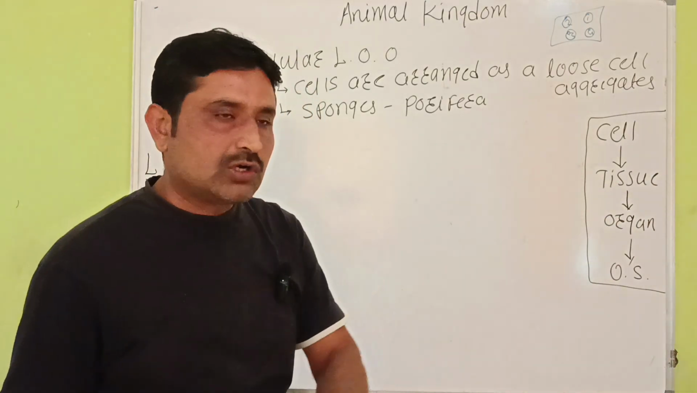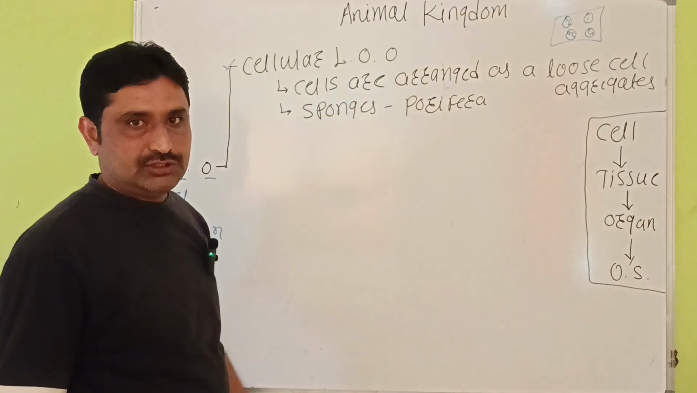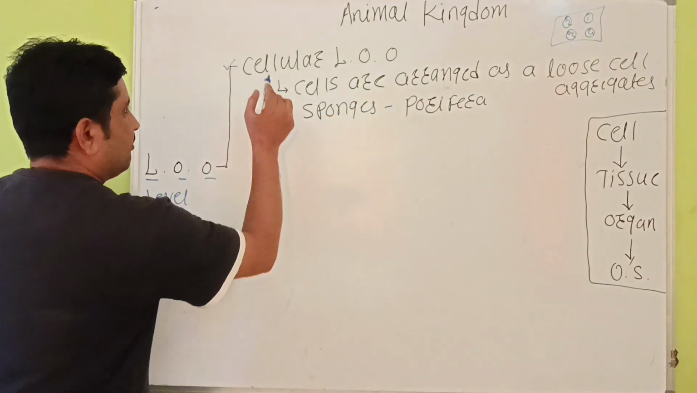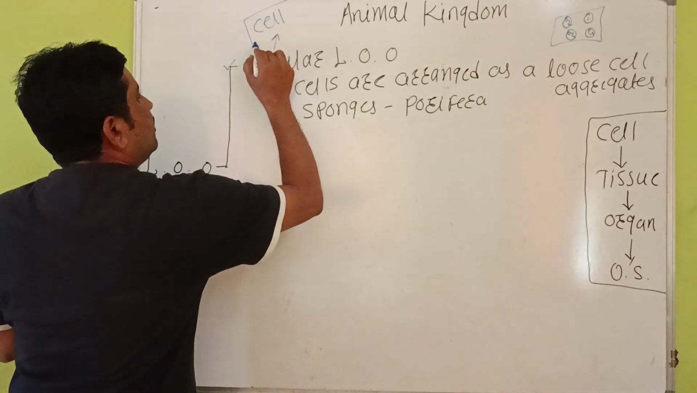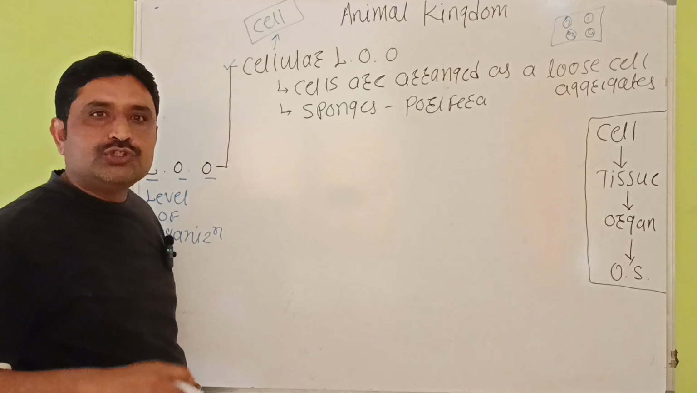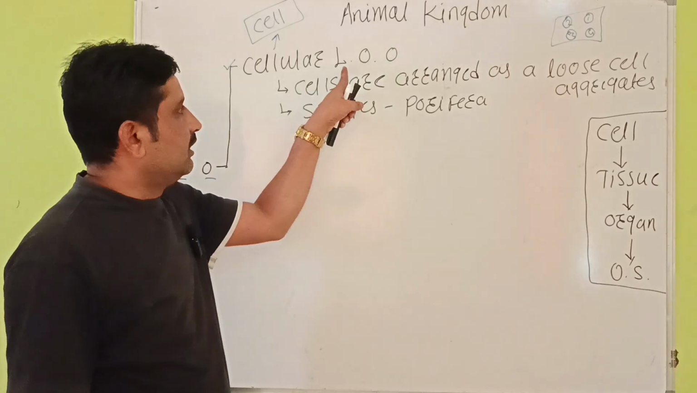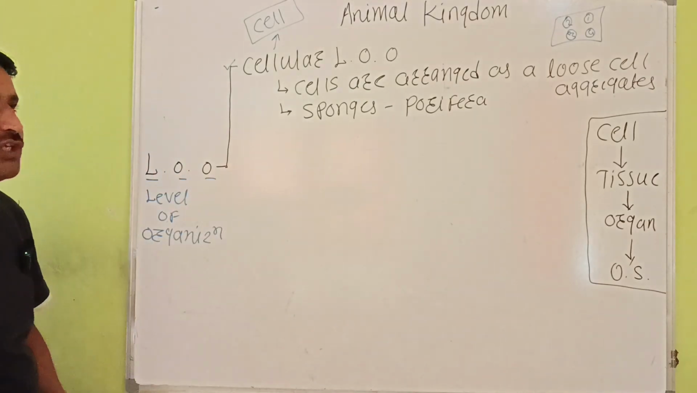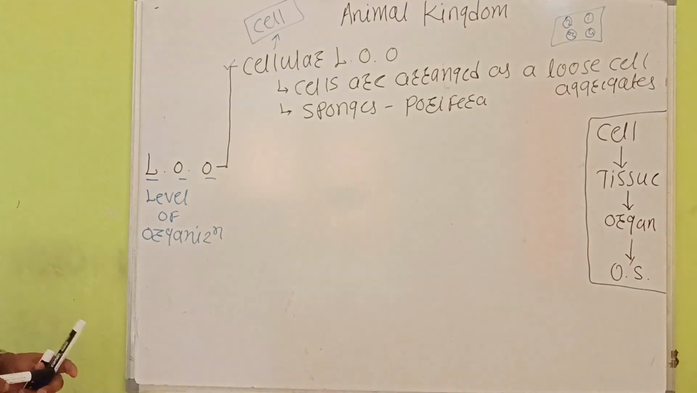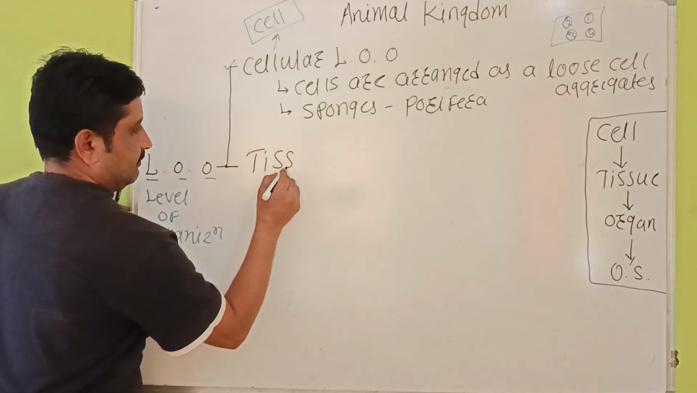इसलिए उस ऑर्गेनाइजेशन को हम कहते हैं सेलुलर लेवल ऑफ ऑर्गेनाइजेशन. It means here the cell is able to perform the physiological function, and that is cellular level of organization. उसके बाद second level of organization is tissue level of organization.